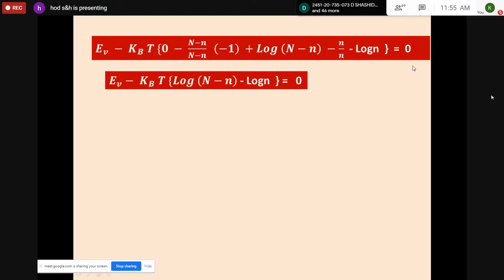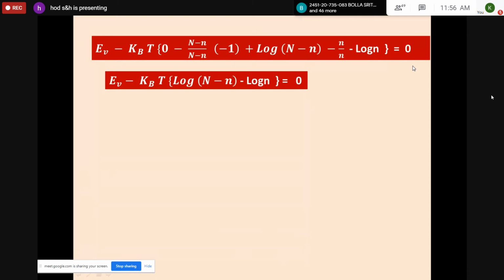Finally, remaining terms will be cancelled. Plus 1 minus 1 gets cancelled. So finally, dou f by dou n at constant T will be EV minus KBT log of n minus n minus log n, which equals 0 because we are taking the thermal equilibrium state. Please note this. By simplification, you will be getting EV minus KBT log n minus n minus log n is equal to 0.